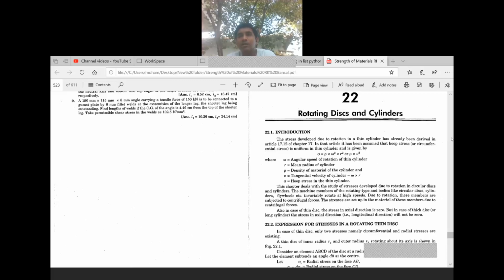bars in a linear direction, the stresses acting in a single bar, the stresses acting in multiple bars, the stresses acting in bars with varying cross sections. Then you have studied about taper bars, taper rods, lateral stresses, biaxial stresses, stresses acting in two directions, and the shear stress. Then you have studied about beams, shear force and bending moment diagrams of different types of beams, bending stresses in beams, and shear stresses in beams.